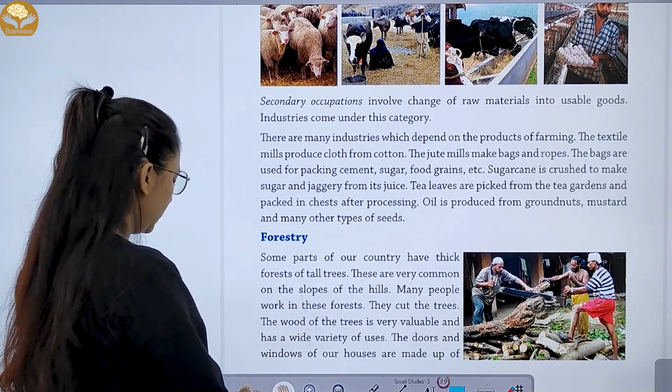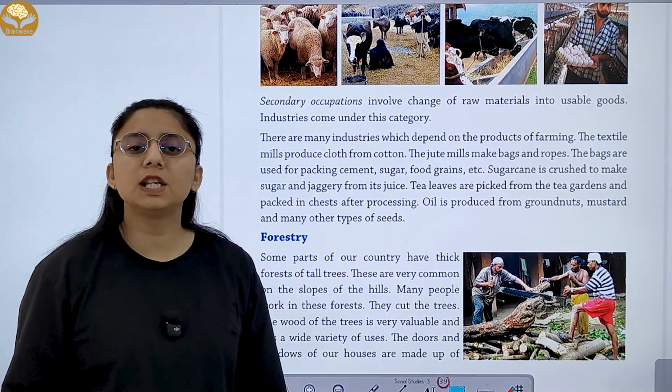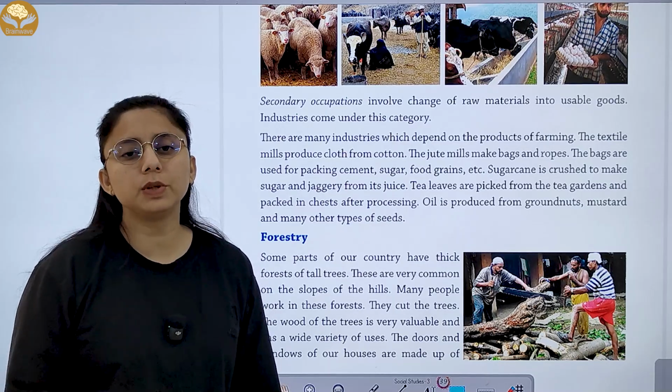Now secondary occupation involves changing of raw material. What do we do in this? We change raw material into useful goods.